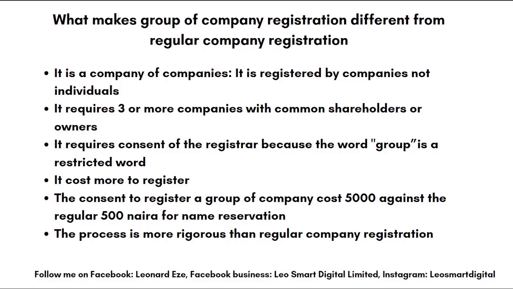Then it costs more to register. The consent to register a group of company costs 5,000 naira against the regular 500 naira for name reservation. Then the process is more rigorous than regular company registration. In the regular company registration, you just need the signature and means of ID of the director and the shareholders, and that's all. Maybe the signature of the witness. But in this group of company, you have a lot of documents to show evidence that the requirements for registering a group of company, as you are going to see, are met.